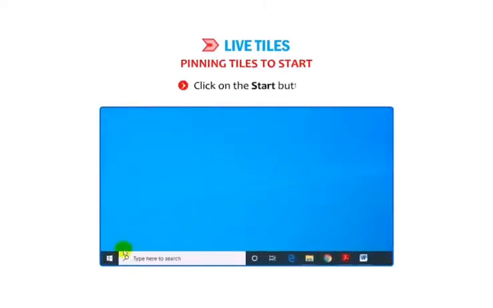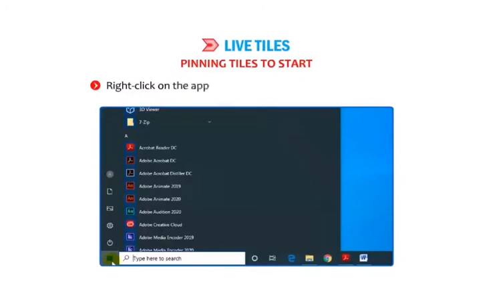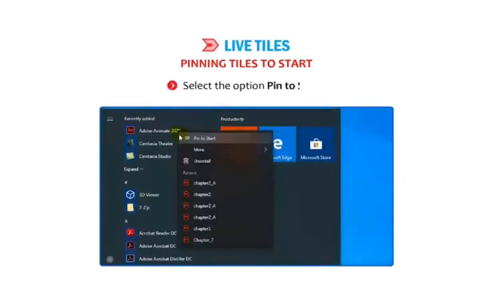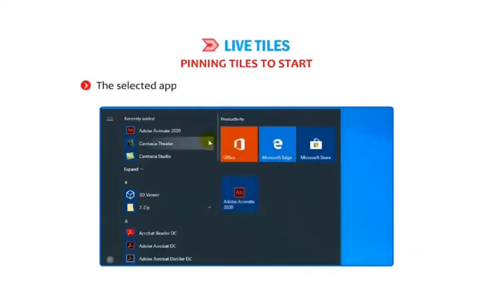Students, let us understand how to pin tiles to Start. Click on the Start button. Right-click on the app that you want to add to the Start menu. Select the option Pin to Start. The selected app is displayed in the right pane in the form of a tile.